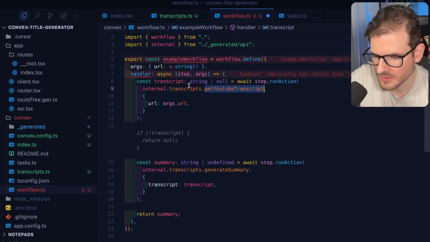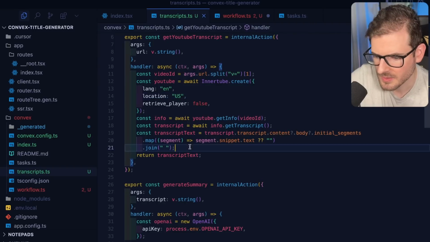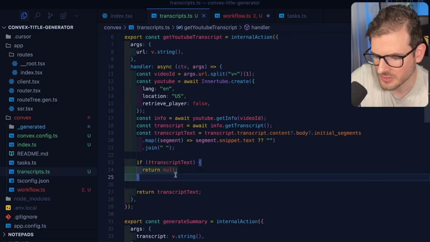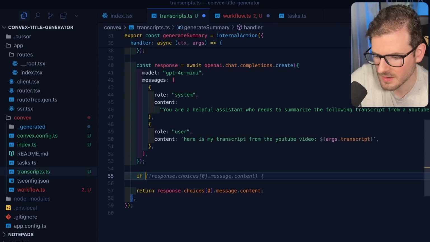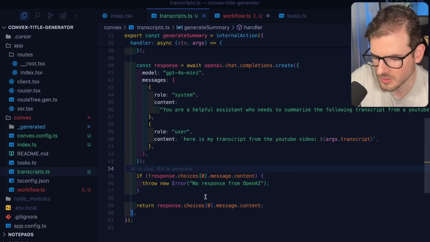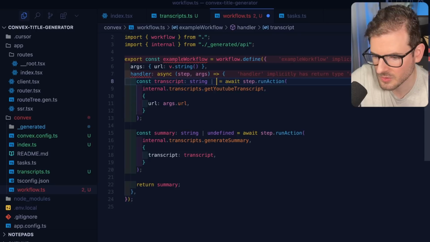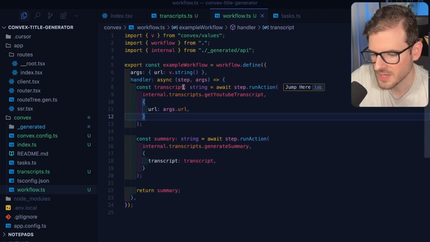Now I don't really like that I have to do this typing, so I'm going to go back to transcripts, and I'm going to say if there is no transcript text, I'm just going to throw an exception. Let's say no transcript found. Same thing with this: if there is no response content, I'll throw an exception, so that these will always be defined, and I don't have to do those weird ors. Okay, so that makes the types a little bit cleaner. And now I can run this workflow.